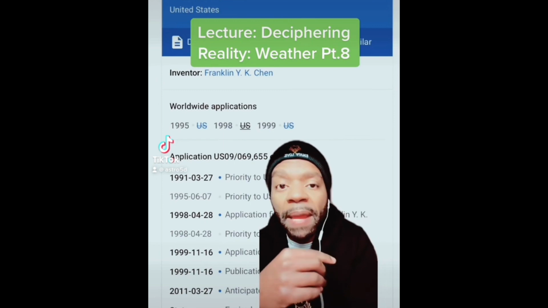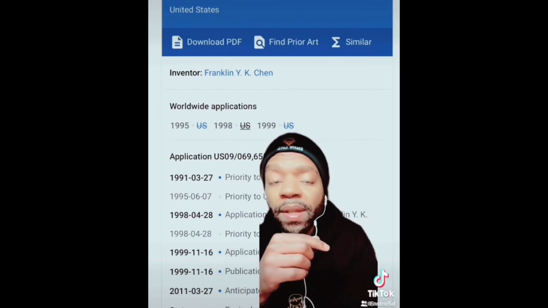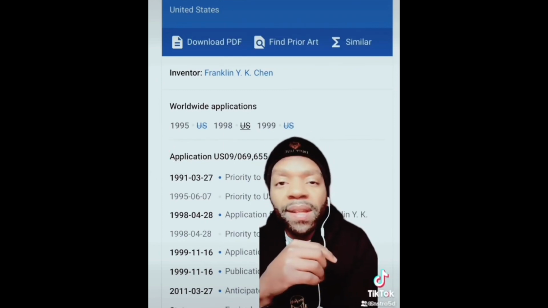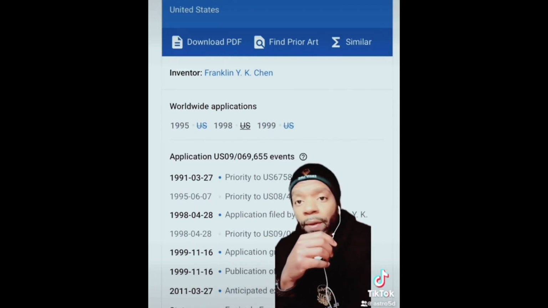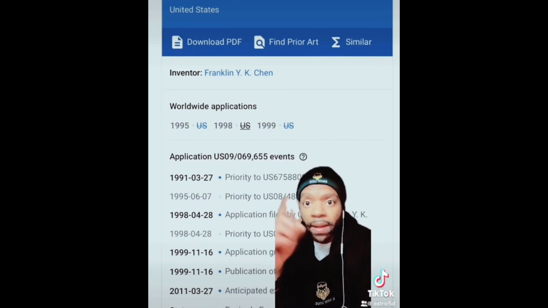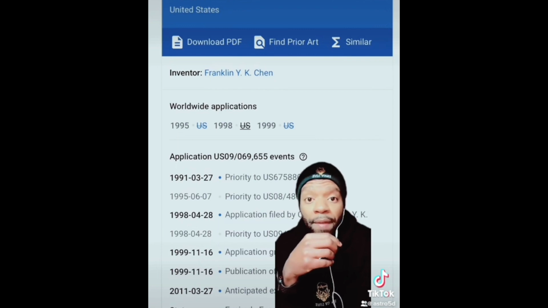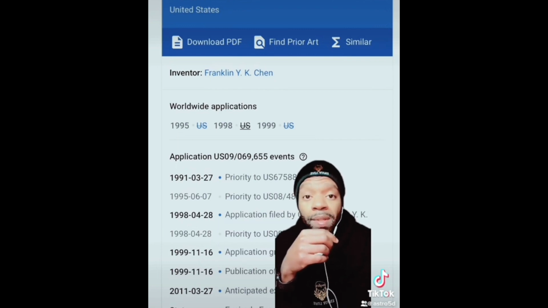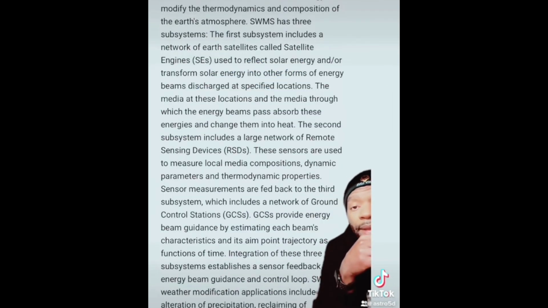So this is just a bonus video for the lecture Deciphering Reality, Weather. Let's call this part A. Let's get into it. So here is a patent for weather modification conducted by artificial satellites. Pause to read if you would like to read more about these satellites for weather modification.